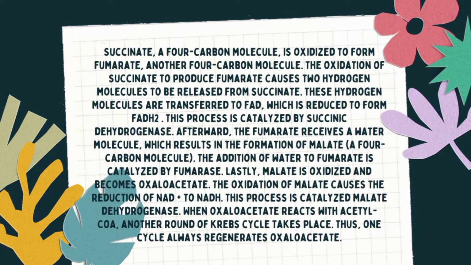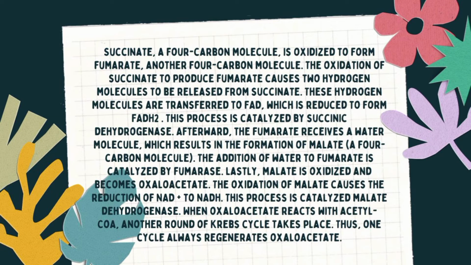So, yung succinate is oxidized to form fumarate. So, yung fumarate, ito naman yung another 4-carbon molecule. Since inoxidized ang succinate to fumarate, which causes 2 hydrogen molecules to be released, those 2 hydrogen molecules are transferred to FAD, which is flavin adenine dinucleotide, that reduces it to FADH2.